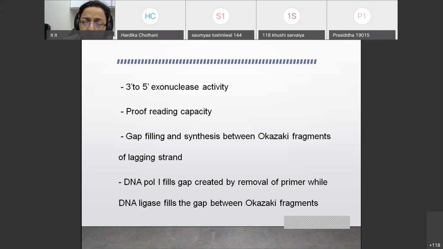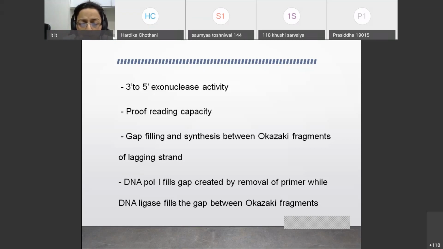So DNA polymerase 1 can read an abnormality in the sequence in the 3' to 5' direction. Proofreading is the capacity to check whether the nucleotide which is added is correct or wrong. This is checked by the same enzyme, and if it is wrong, the exonuclease activity will remove that particular nucleotide.